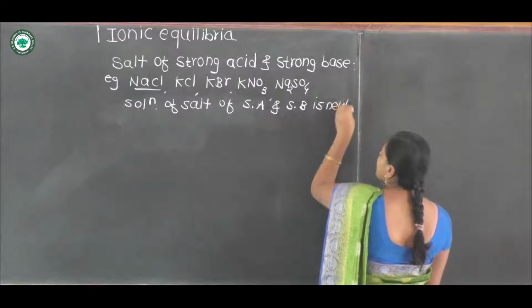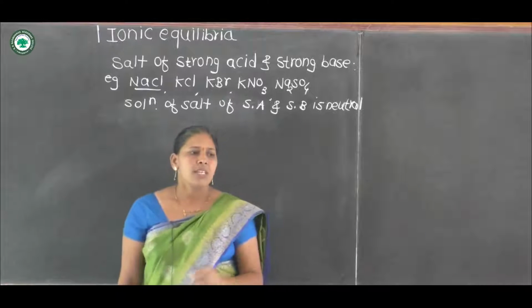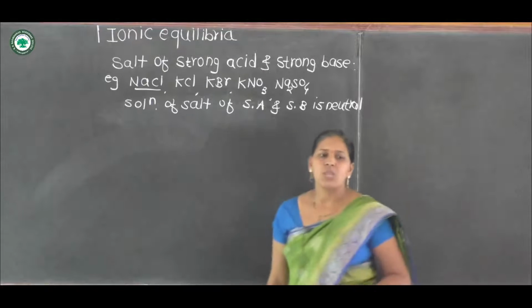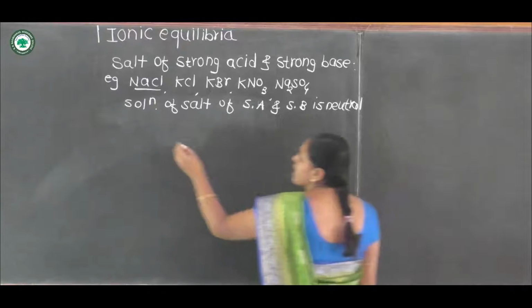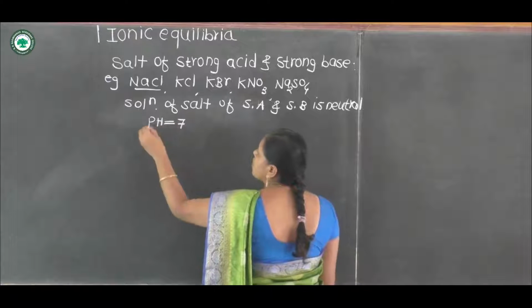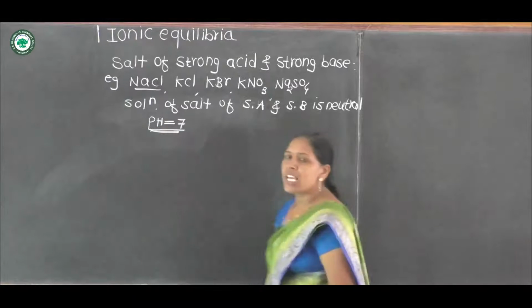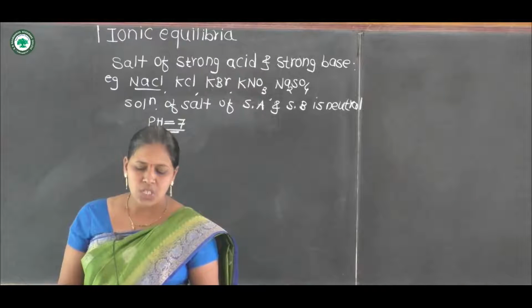We know that when the pH of the solution is exactly 7, the solution is neutral. Therefore, the pH of a solution of a salt of strong acid and strong base is 7.